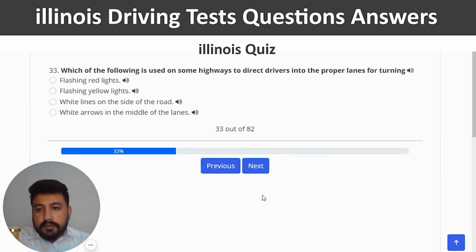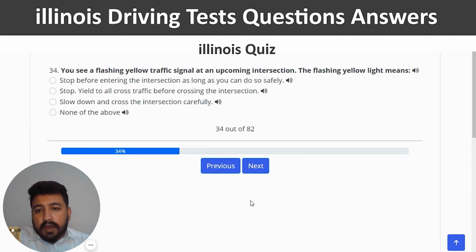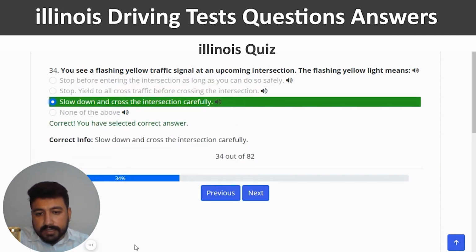Correct and next. Which of the following is used on some highways to direct drivers into the proper lanes for turning? So the right answer is white arrows in the middle of the lane. So fourth option, correct and next. You see a flashing yellow traffic signal at an upcoming intersection. The flashing yellow light means the right answer of 34th question is slow down and cross the intersection carefully. So I'm going to click on the third option, correct and next.